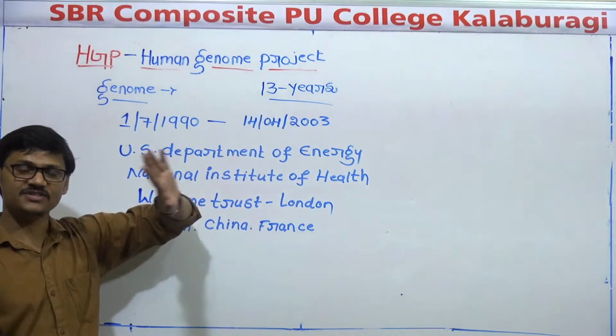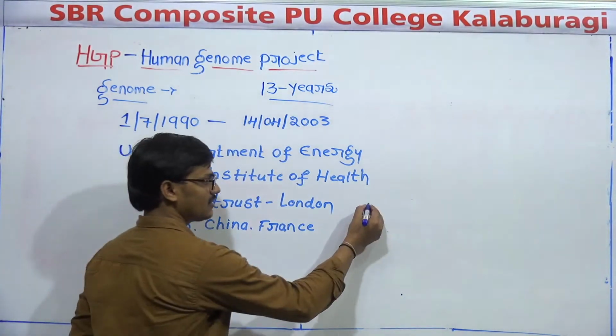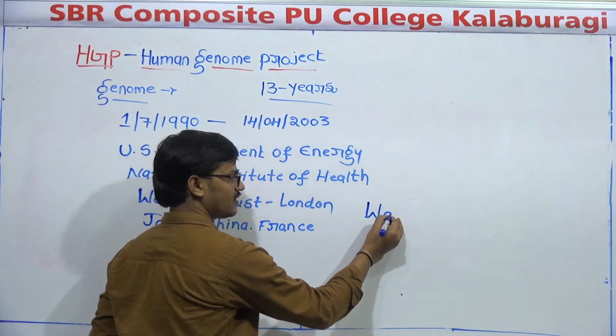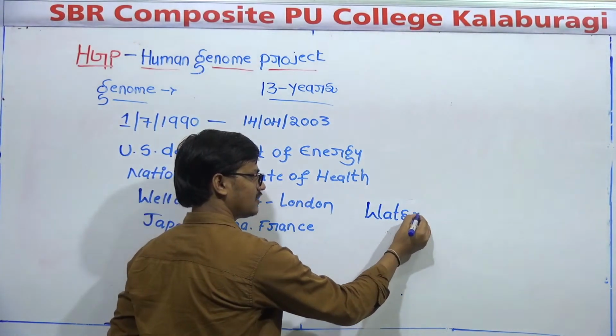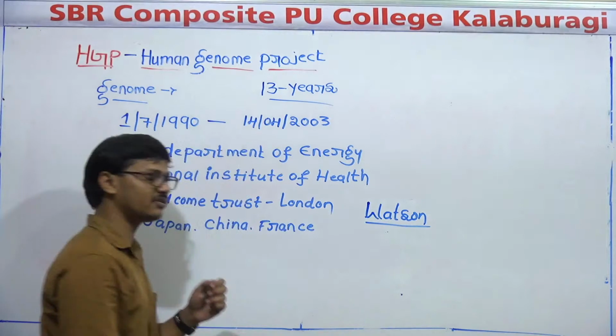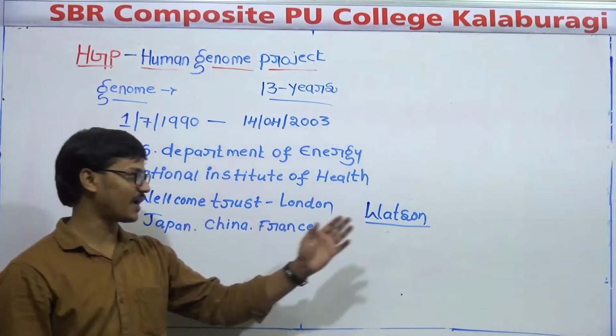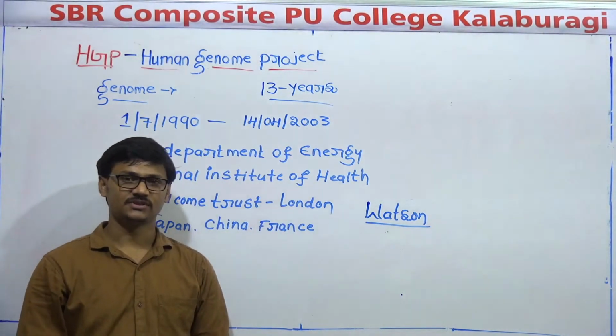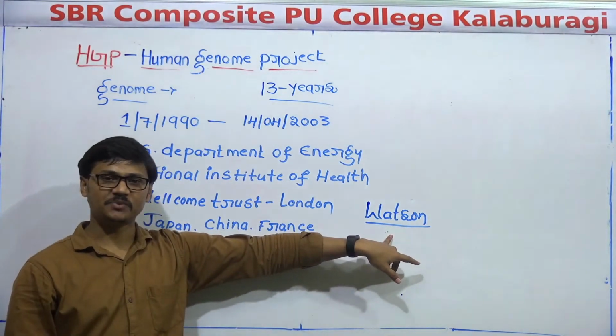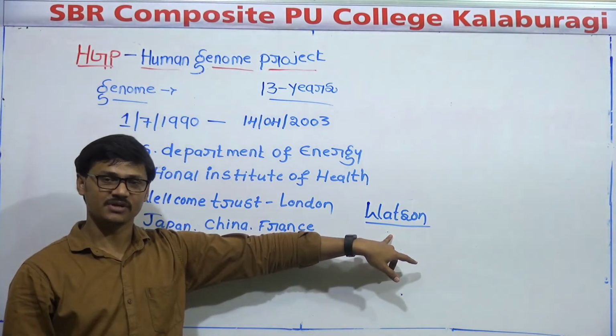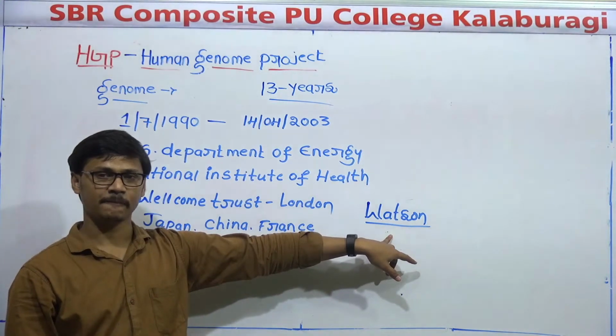Okay, and one interesting thing is there is a man called Watson. There is no need of special introduction about this Watson. You know that. Watson along with Crick proposed one of the most famous successful models of DNA. Right?